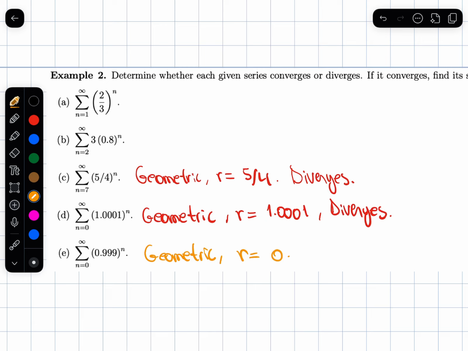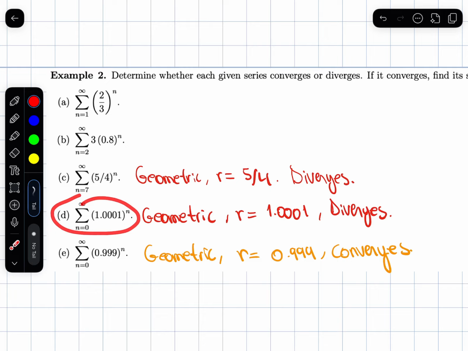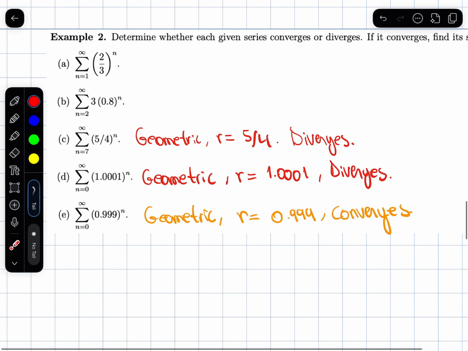The ratio now is less than 1. So believe it or not, this converges. Even though D and E are very close at the beginning, this one is going to shrink quickly enough that the numbers, when I add them all together, are going to add to a finite number, and this one is not going to shrink. It's going to increase, and the numbers are going to get extremely, extremely large.